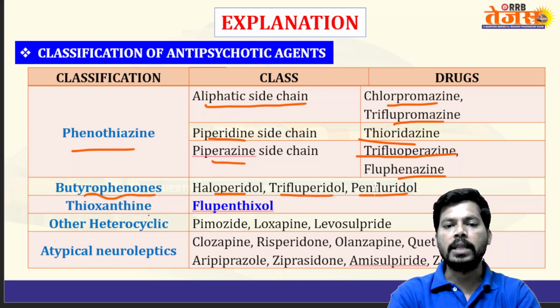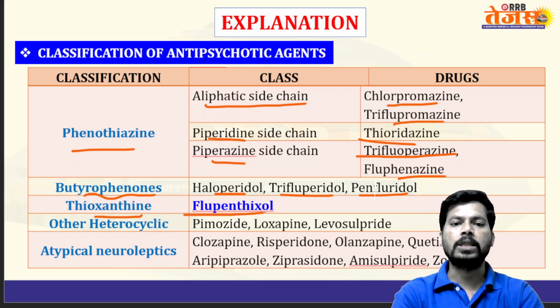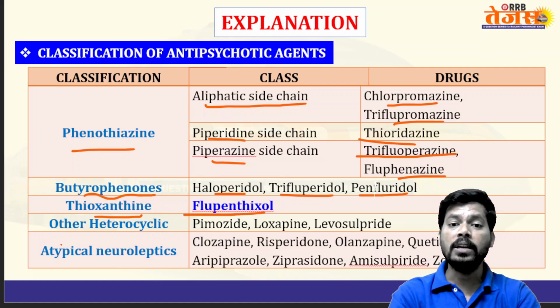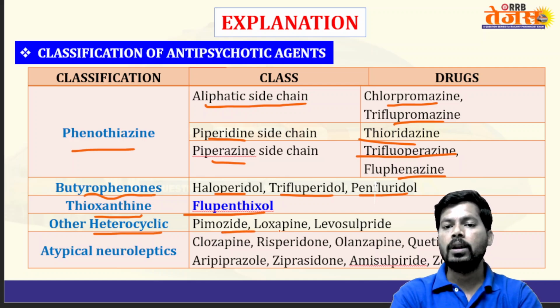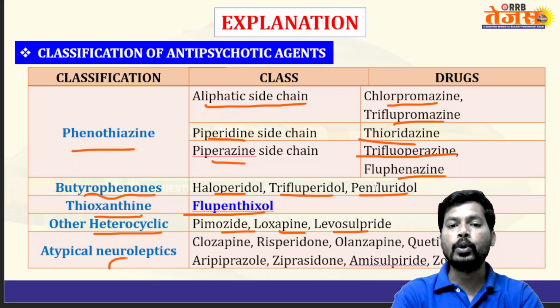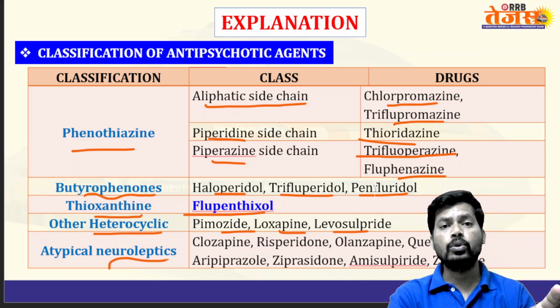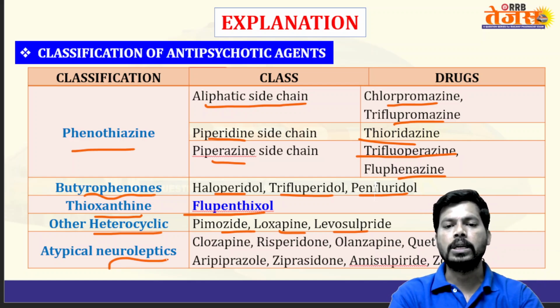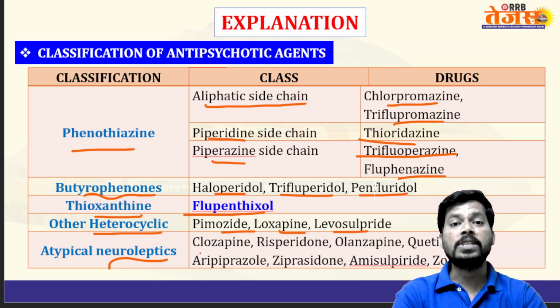Next, thioxanthenes, especially flupentixol, and other heterocyclic structure-containing drugs like pimozide, loxapine, levosulpiride, and atypical neuroleptics. Antipsychotics are also known as neuroleptics, also known as major tranquilizers, and another category is especially atypical.